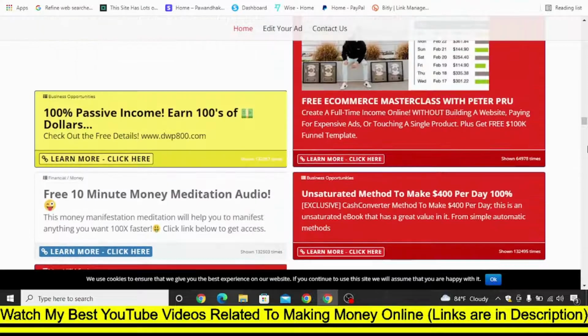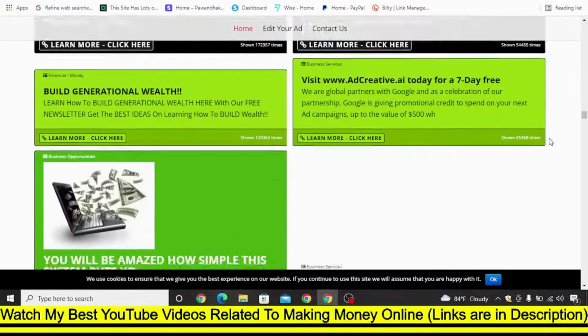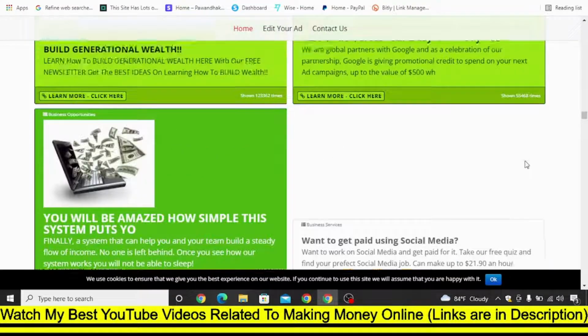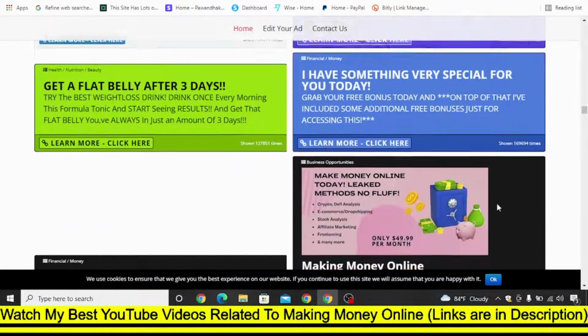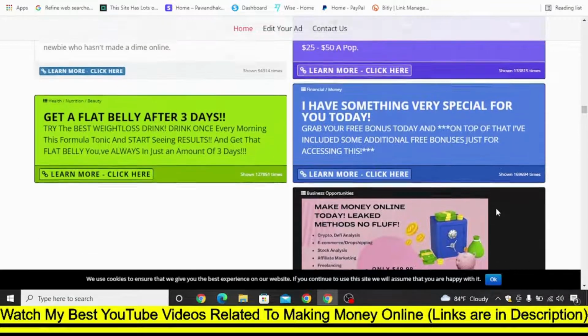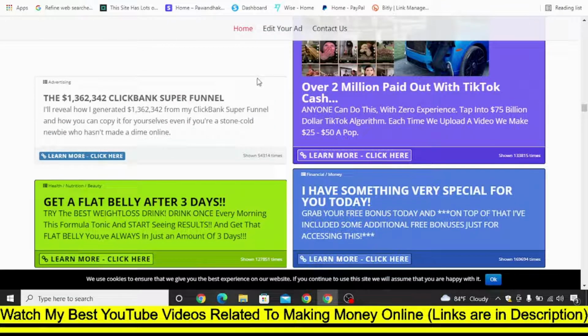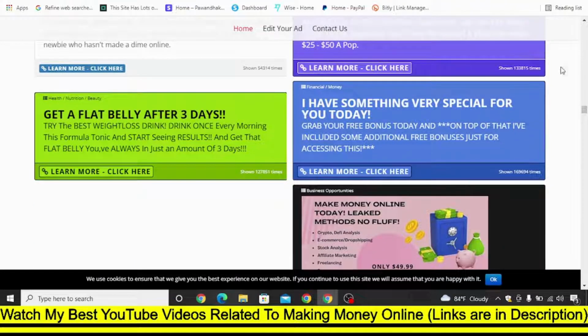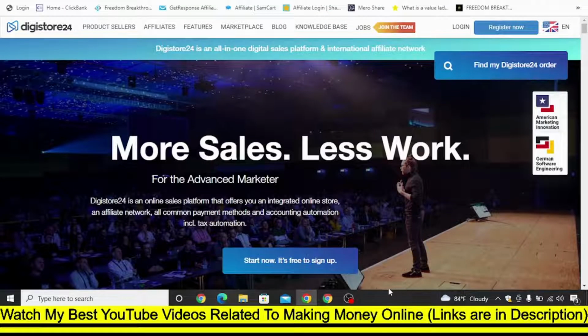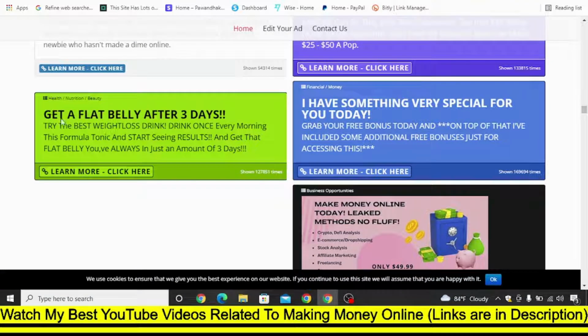Okay, so now the ads displayed from inside this platform are not only shown here. Here you can see all of the ads, the maximum of the ads that are being run inside Free Advertising 24/7, but people are going to get traffic from other places also. So don't think that this is the only place from where people are going to get traffic. Here you can see, get a flat belly after 3 days. You can check out what offer this is, and if it is available on ClickBank, or maybe on Digistore, then you can promote it in a similar way.